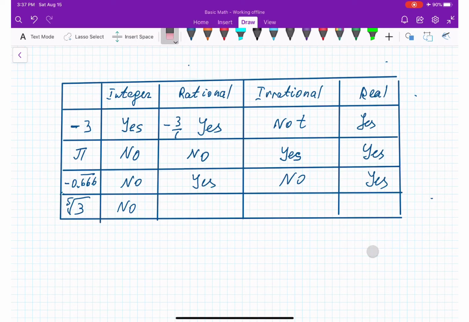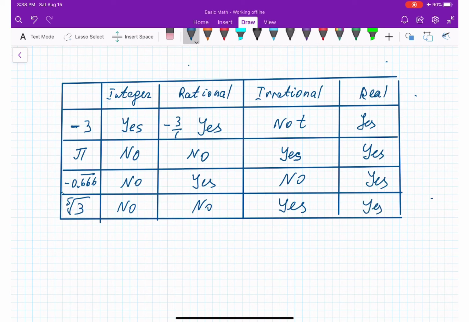Okay. Next, is it rational? No, because we can't represent it as a basic fraction, which automatically makes irrational a yes. Correct? And it is a real number.